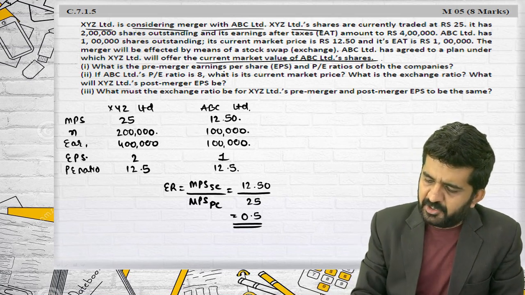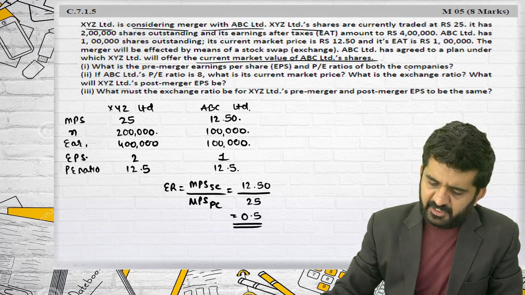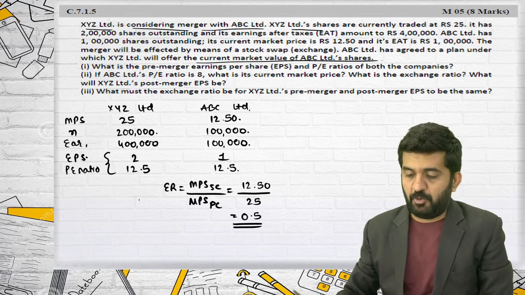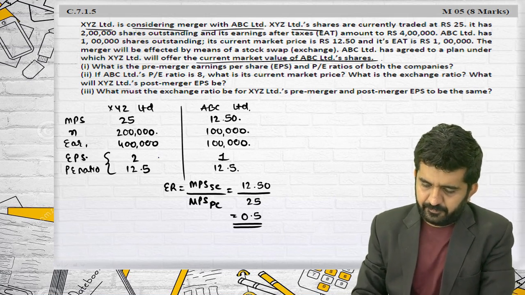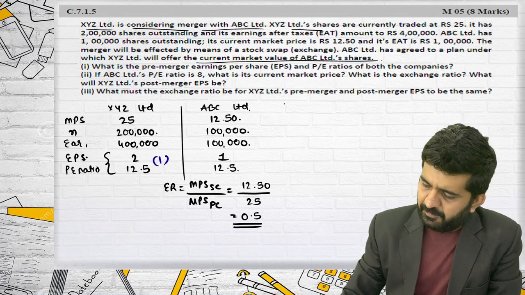What is the pre-merger earning per share and PE ratio of both the companies? I have already found out in my table. This is answer number 1. Answer number 2.